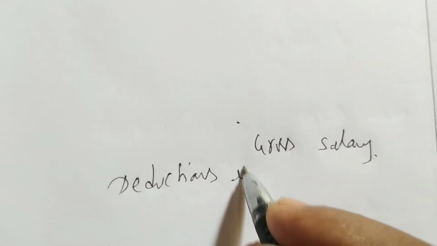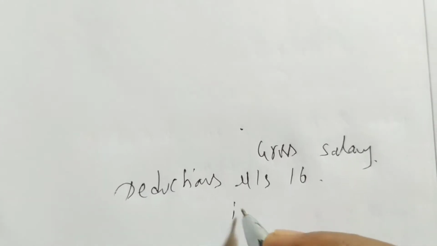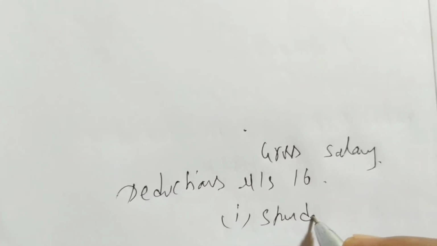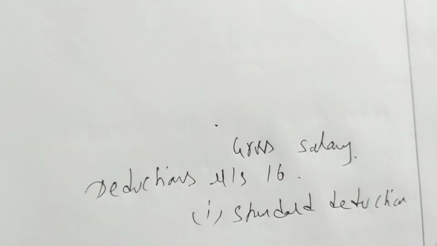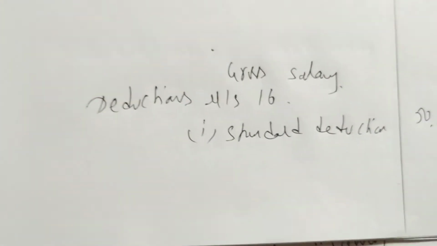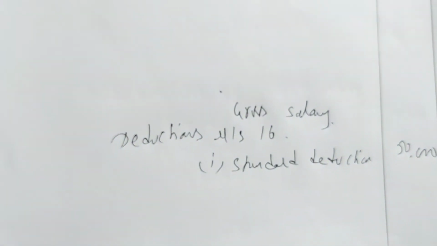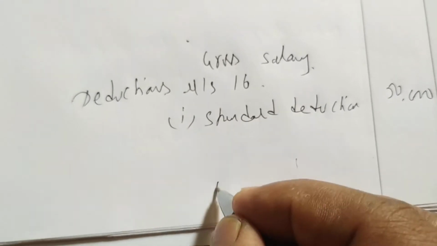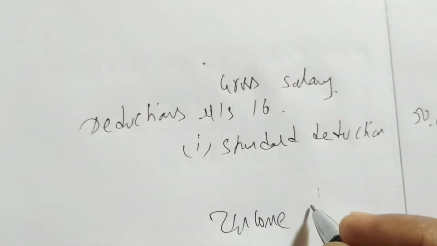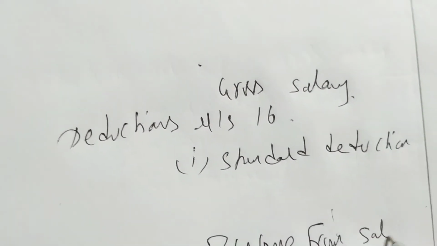Then we write deductions under section 16. First is the standard deduction, that is a maximum of 50,000 always. The rest of the deductions are not there, so we don't write them. If you want to write them you can, otherwise leave it. Then we get income from salary. Done. So we'll write one after the other all the items which are given in the question.